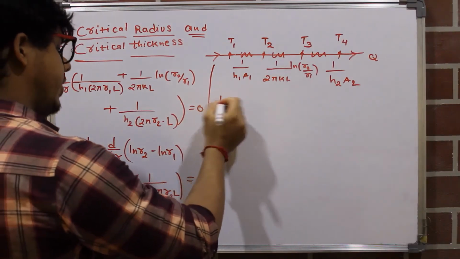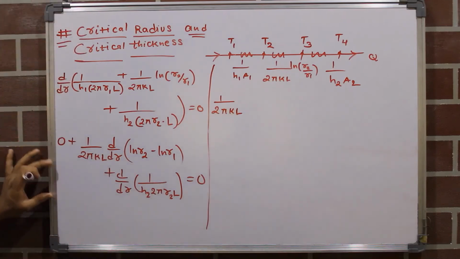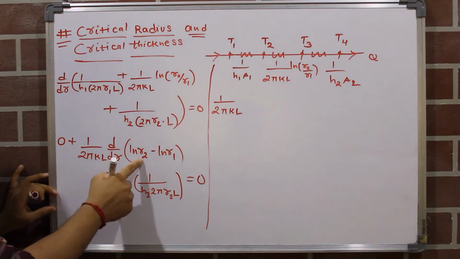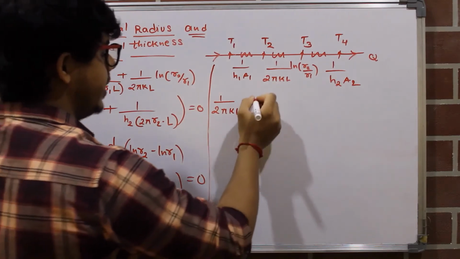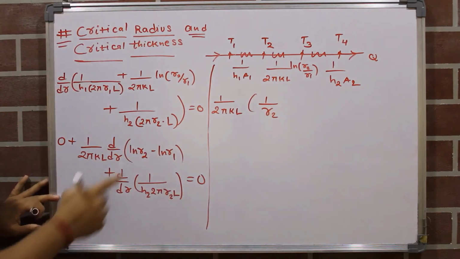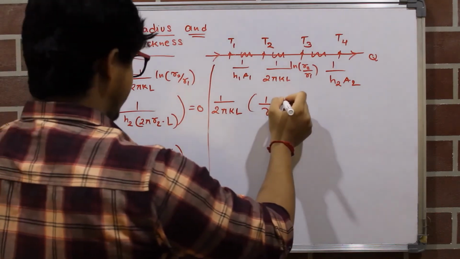So it will be 1 upon 2 pi kl into the derivative of ln of r2. Now we know that r2 is variable, so derivative of ln r2 will be 1 upon r2. And we know that r1 is constant, so derivative of constant will be 0.